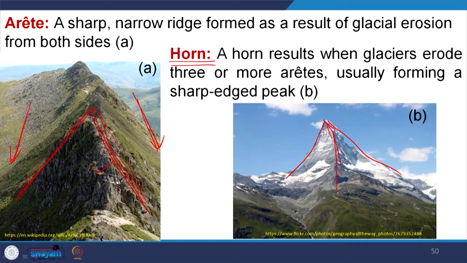Shape wise, if you look from this aerial view, this is similar to a star dune, but here it is due to glacier. Here one U-shaped valley, another U-shaped valley here, and a third will be here. So, three different aretes link together at a point, and this remnant hill is called the horn.